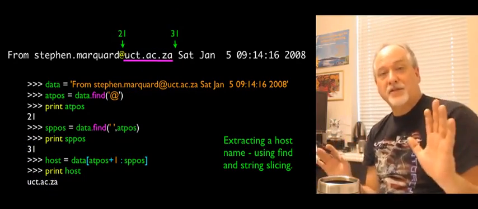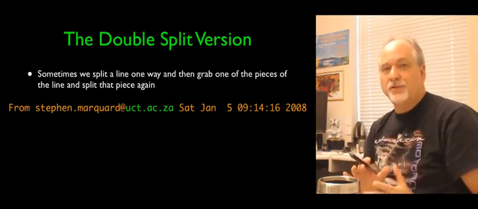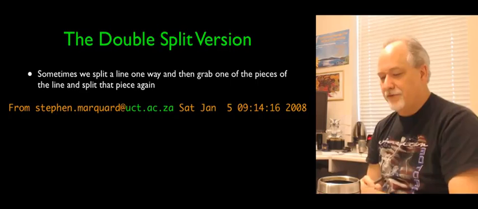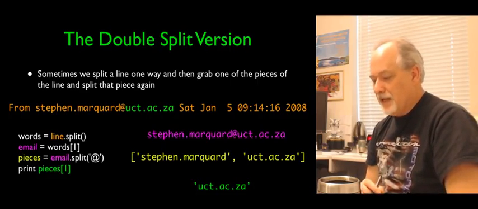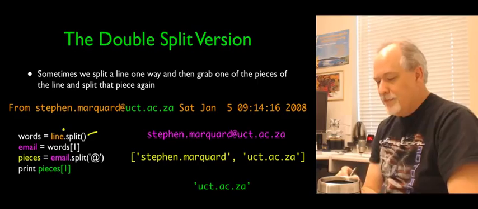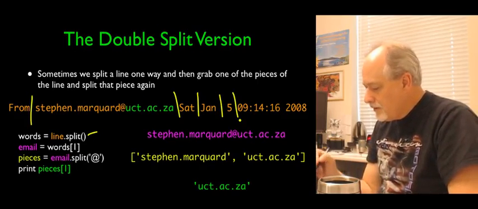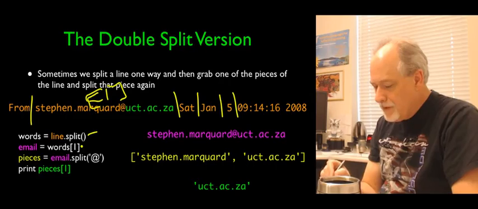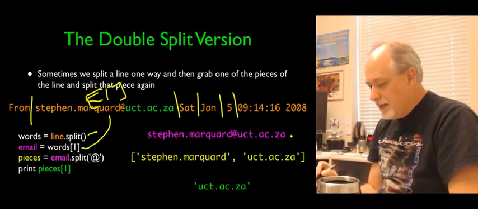By the way, all these techniques are fine. Another technique we saw once we played with split and lists was what I call the double split version of this. The first thing we do is split the line, and then we know that word sub 1 is the entire email address.